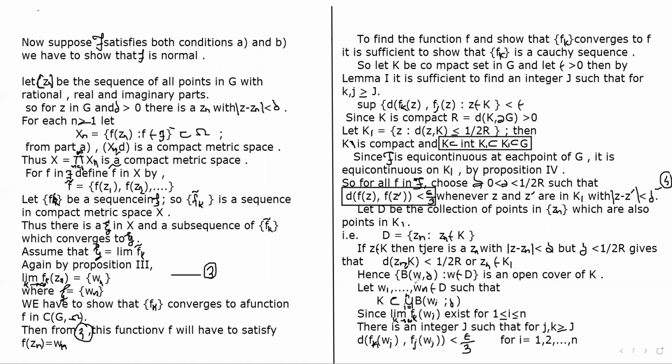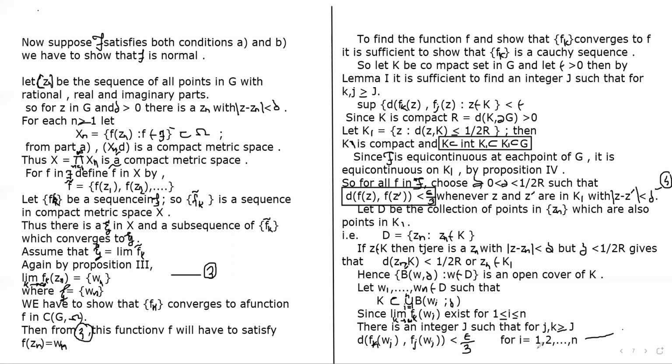Okay, now since the limit as k tends to infinity of fk(Wi) exists, there is an integer J such that for k, j greater than or equal to J, we have d(fk(Wi), fj(Wi)) less than epsilon by 3.